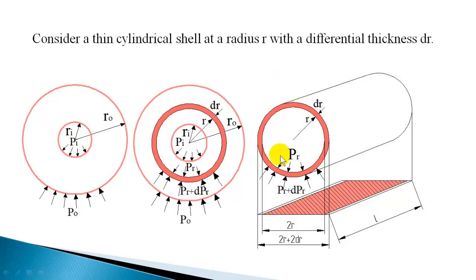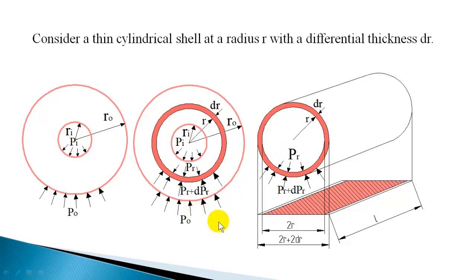So the cylinder will be trying to burst as a result of these forces, and the cylinder walls have to resist that force. The thickness of the wall is dr, so the cylinder wall area which resists this force is dr into L on this side and dr into L on the other side.